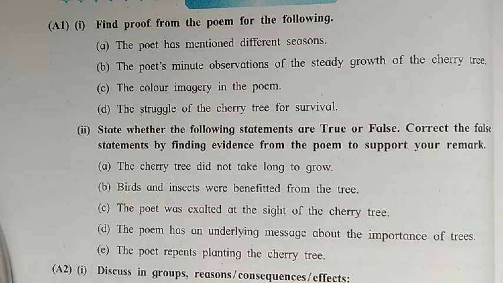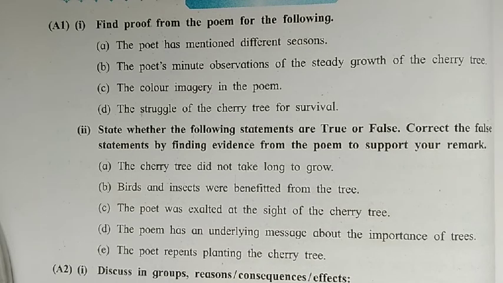Next, number E. The poet repents planting the cherry tree. This is a false statement. The poet feels richer on seeing the cherry tree that he planted and praises it. What is the correct statement? The poet feels richer on seeing the cherry tree that he planted and praises it.